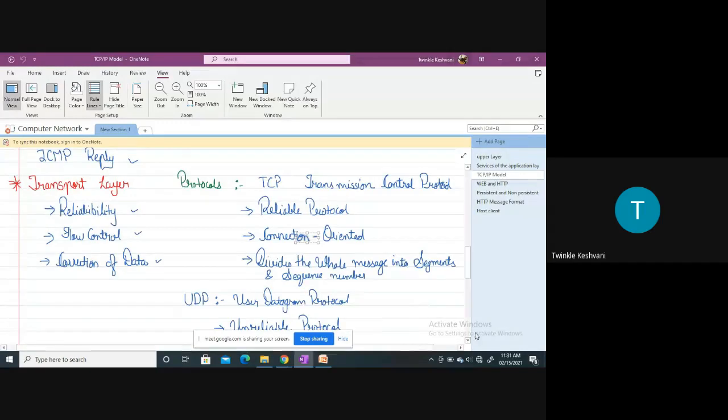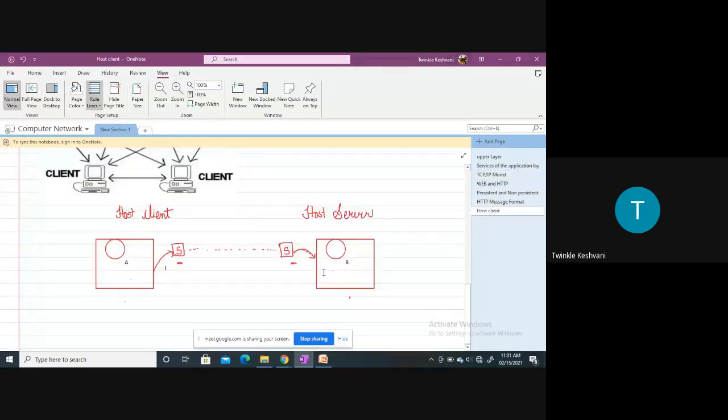So this thing needs to be implemented at this side also, right? When both the processes are communicating with each other, there should be something that controls everything. That is the flow control mechanism, whether the data transmission is reliable or not, right? There are certain things that need to be kept in mind.